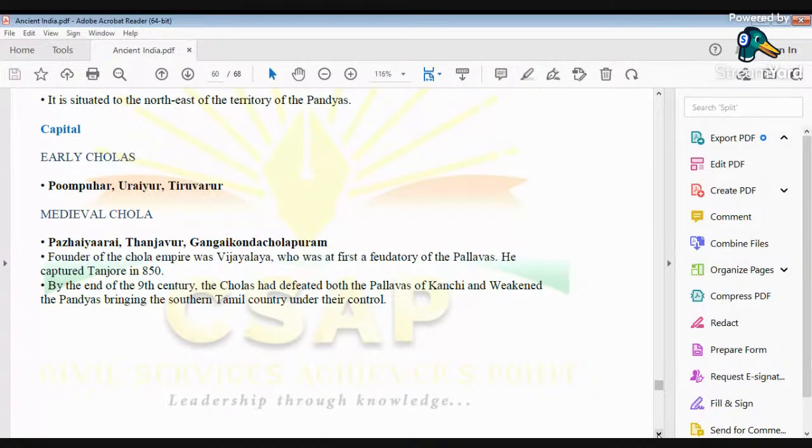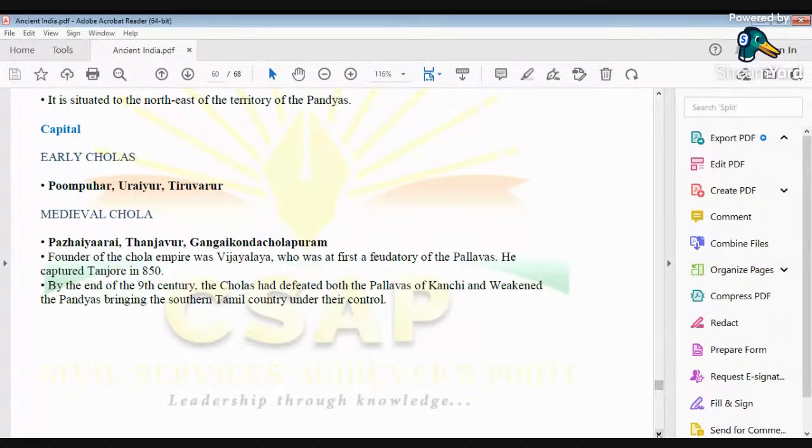In one of his inscriptions, Ashoka talks about four South Indian kingdoms. Out of those four, three have been recognized, and one has not been recognized till now. The three recognized South Indian kingdoms are the Cholas, Pandyas, and Cheras. The Chola Empire which Ashoka talked about will be an example of the early Cholas.